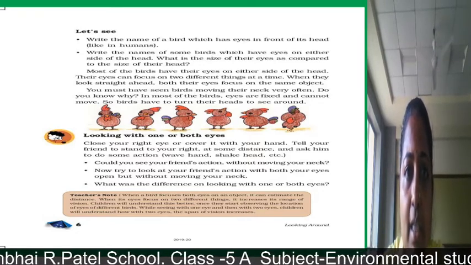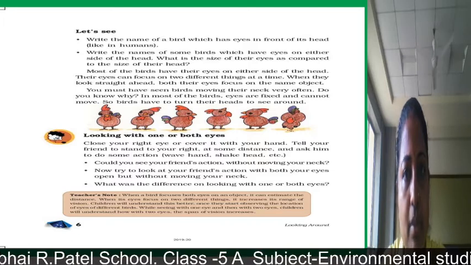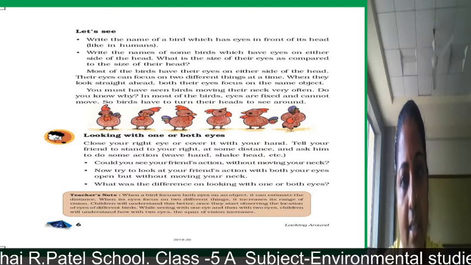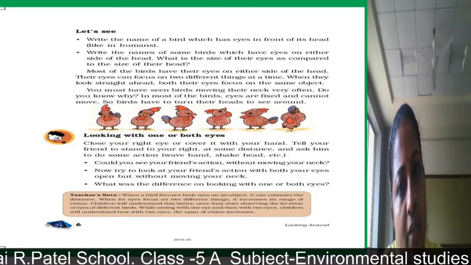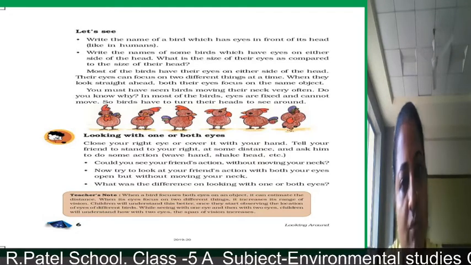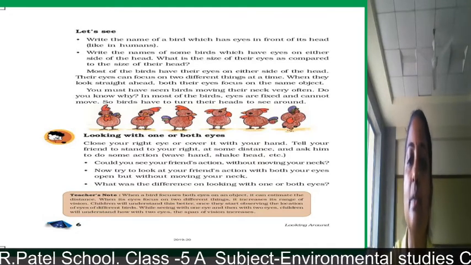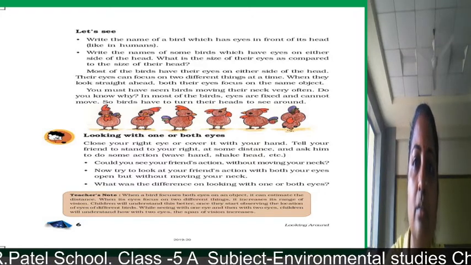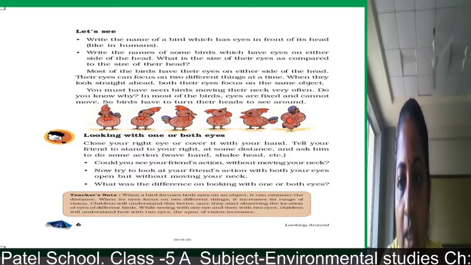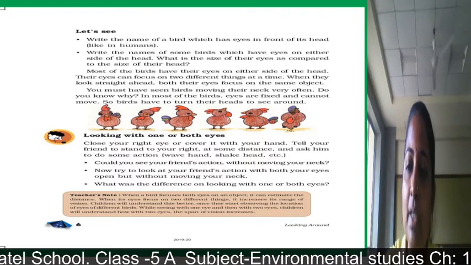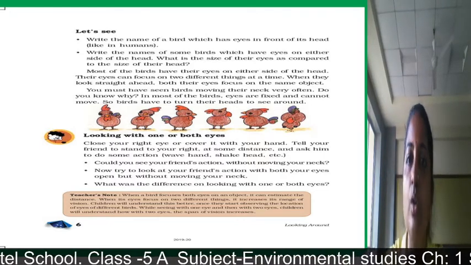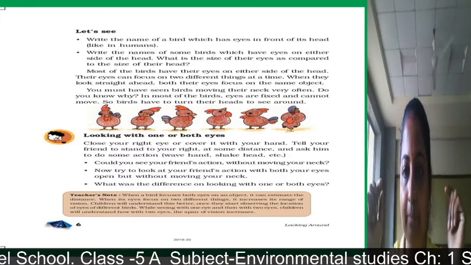Next question they have asked: write the names of some birds which have eyes on either side of the head, and what is the size of their eyes as compared to the size of their head. Some of the birds whose eyes are on either side of the head, for example vulture. Most of the birds have their eyes on either side of the head.